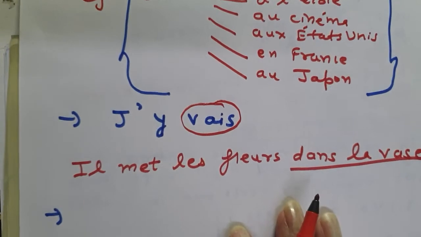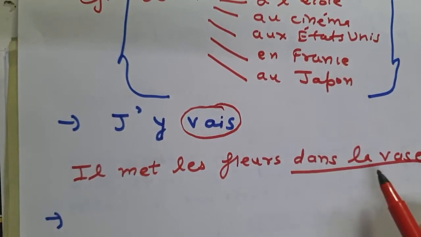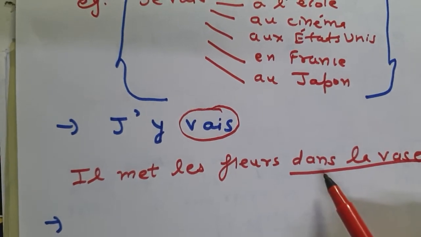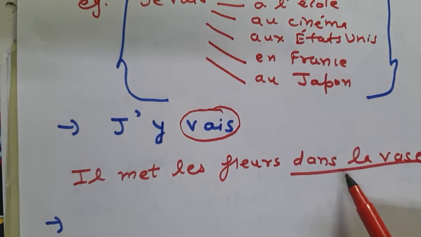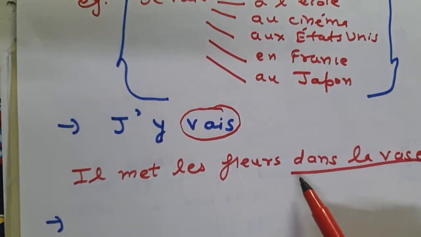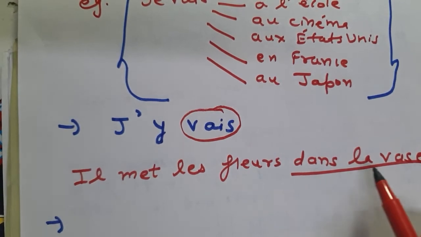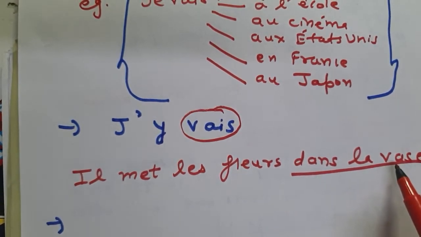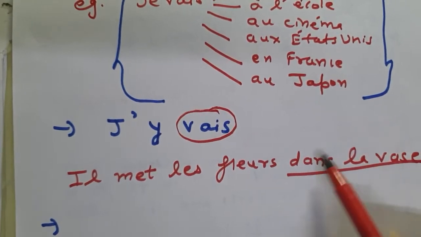Another example: ils mettent les fleurs dans le vase. Here you can see that I've underlined dans le vase. You have to remember that in the case of pronoun y, both the preposition and the prepositional object or the location noun should be replaced by pronoun y.